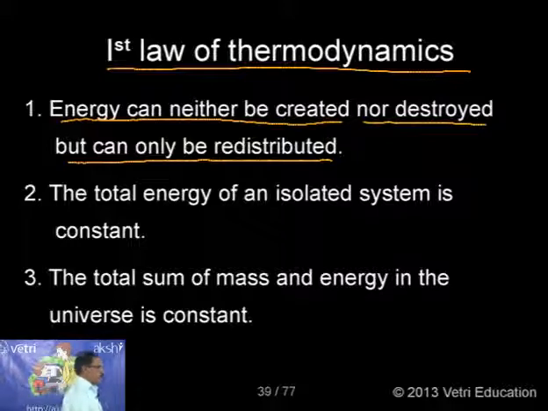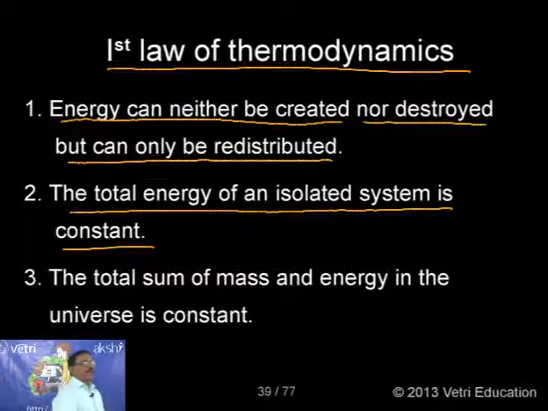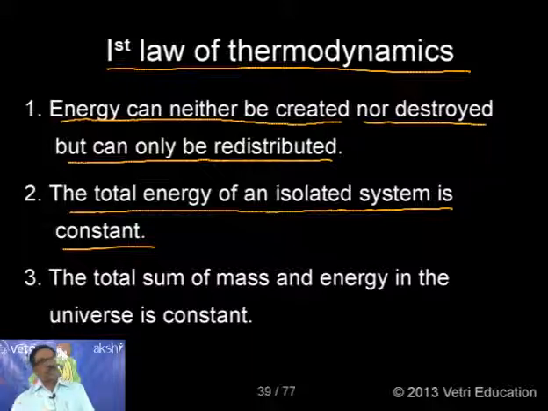Then, second statement. The total energy of an isolated system is constant. This is another interesting statement of the first law. What is an isolated system? I have already explained in the last class. An isolated system is one from which neither mass nor energy is transferred to the surroundings or from the surroundings to the system. So in an isolated system, there is no absorption of energy and no release of energy, so the total energy of an isolated system is constant.